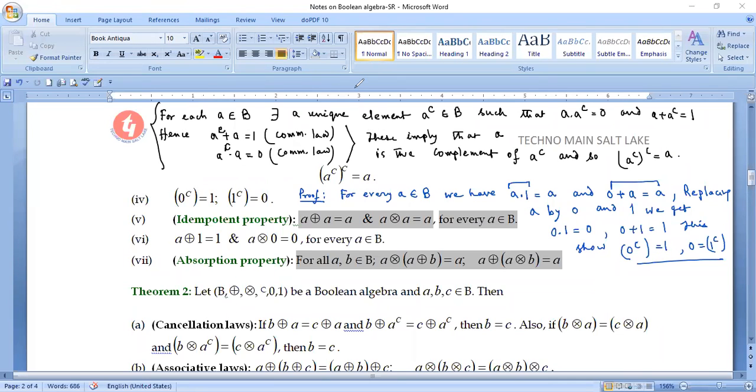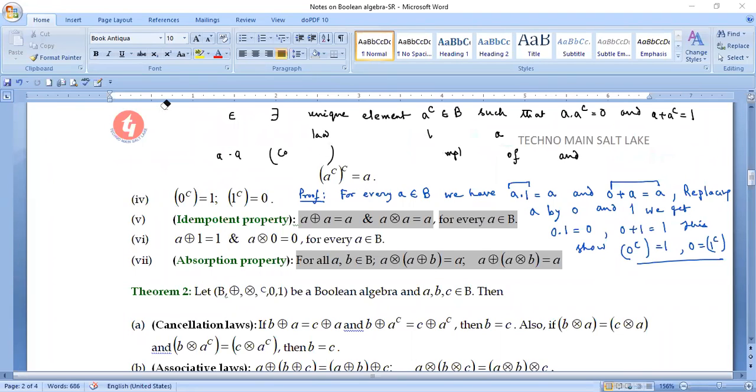Let us now come to the idempotent property. How to show this idempotent property? I am erasing this portion.